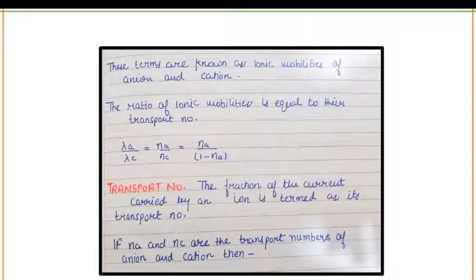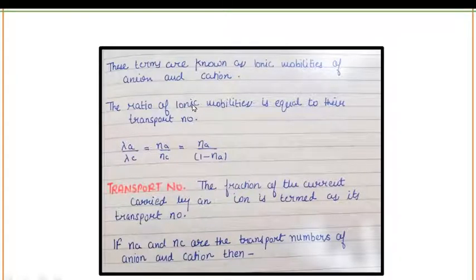Now what is transport number? The transport number is the fraction of current that is carried by a particular ion. This ion can be a cation as well as an anion. So the fraction of the current carried by an anion is termed its transport number, and the ratio of ionic mobilities is equal to their transport number.